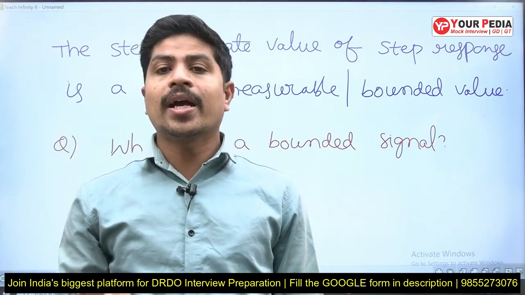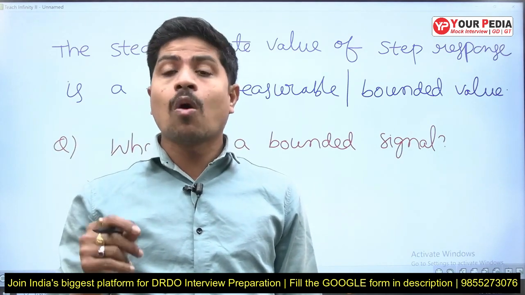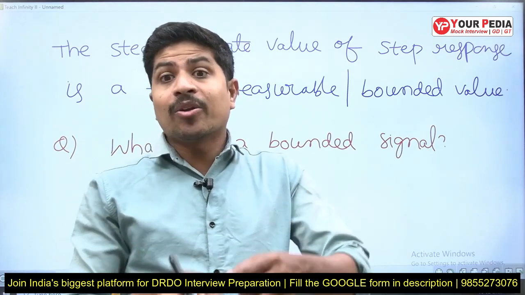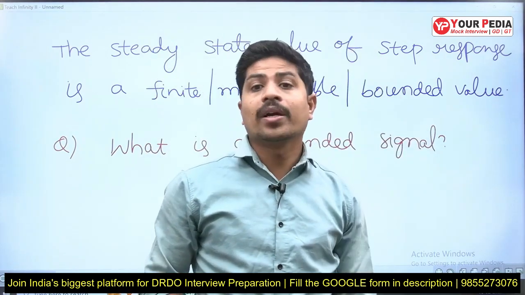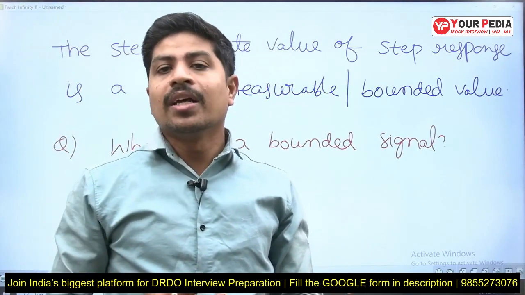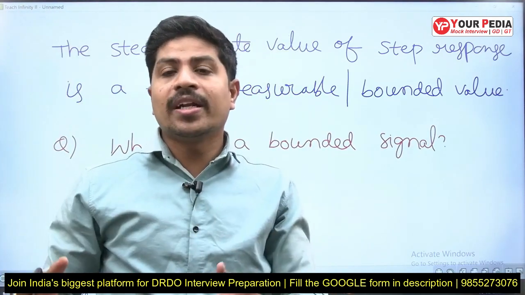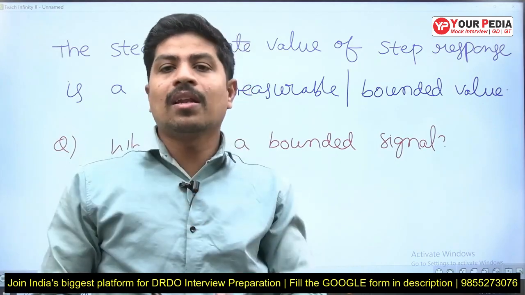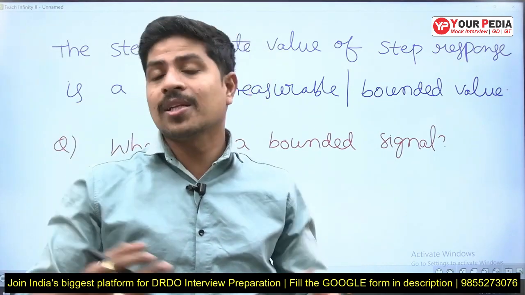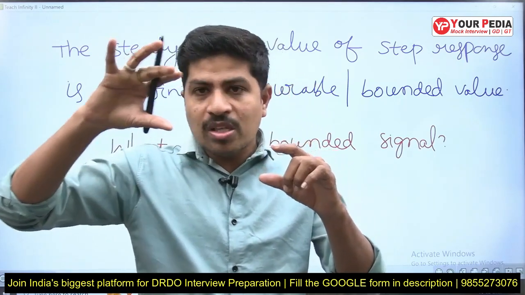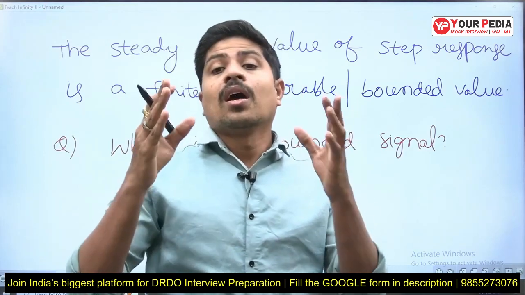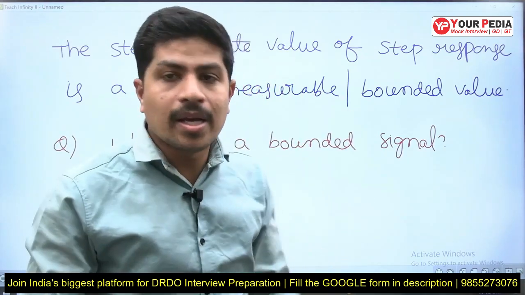Suppose you take an ideal impulse: its magnitude is infinite at t equal to 0, so it is unbounded. If you take a ramp input, at t equal to infinity its value is infinite, not measurable. The parabolic signal is also not measurable at t equal to infinity. But a step signal's value is always constant, and at any point you can measure it. That's why the step signal is called a bounded signal.